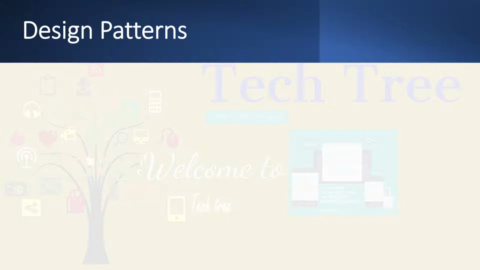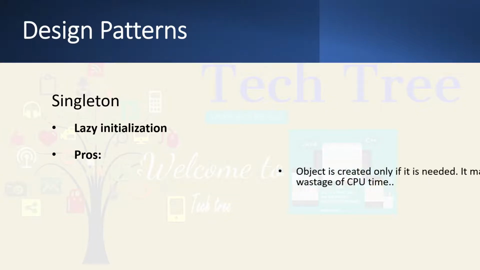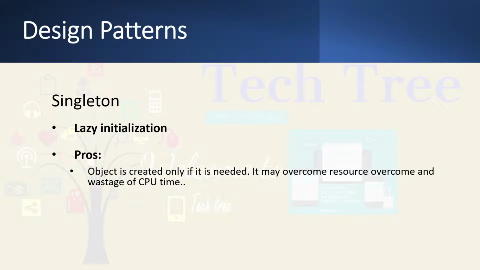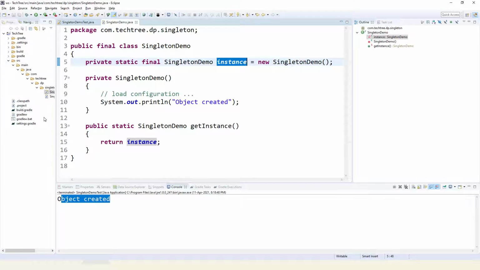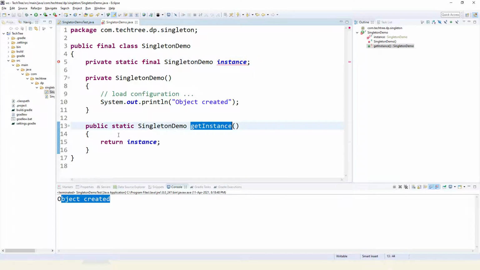Now the solution to this problem is lazy initialization. What this says is that whenever it is required, we can create the object of the instance. So let me change this to lazy initialization. We will not initiate the instance here, but in place of this we will modify this getInstance method.